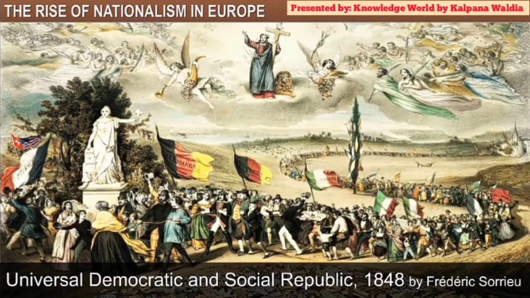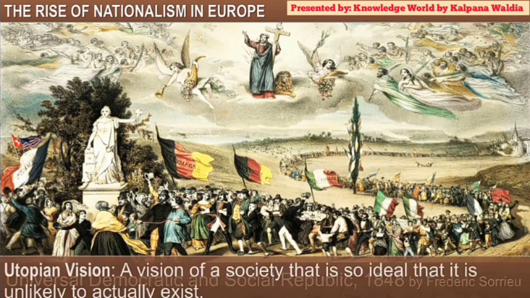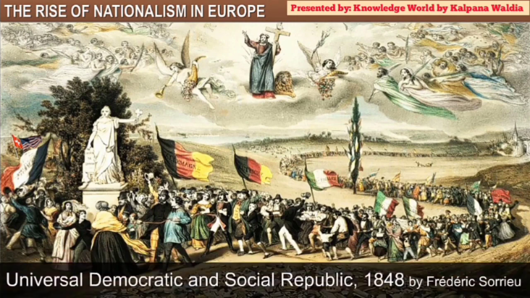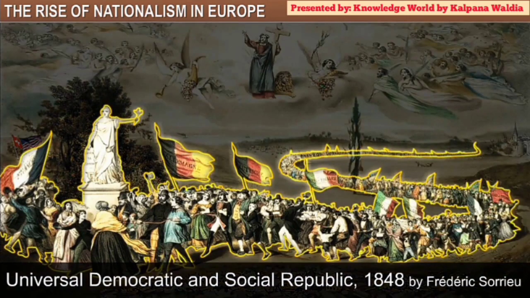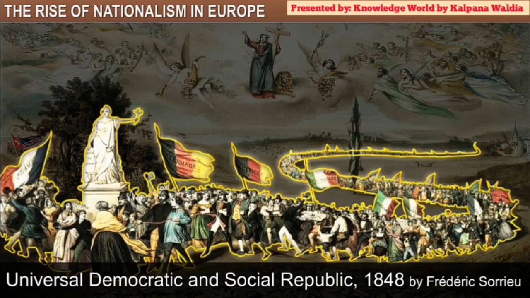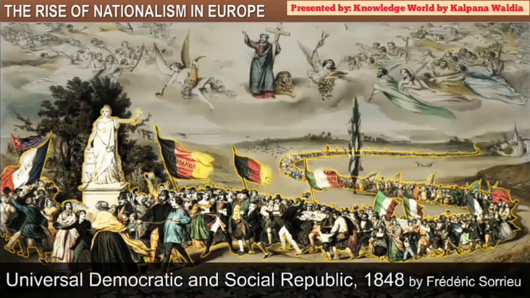He has visualized a utopian world made of democratic and social republic. Now, a utopian vision is a perfect vision of society that is so ideal that it is unlikely to actually exist. If you look carefully, Sorrieu chose people from different countries and all walks of life marching towards the Statue of Liberty, each of them wearing national costume and carrying a revolutionary flag.